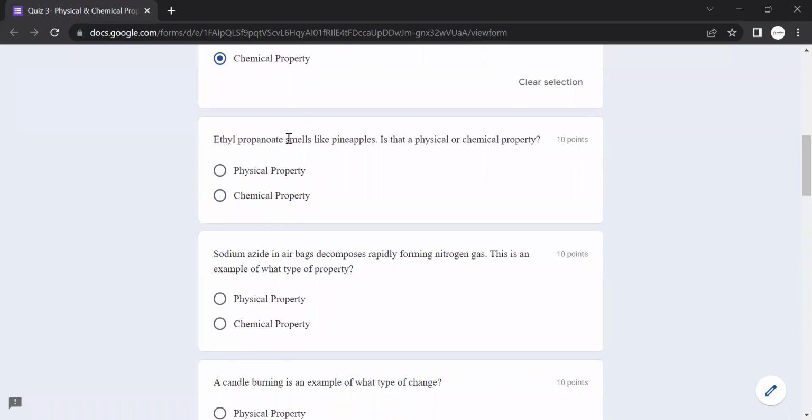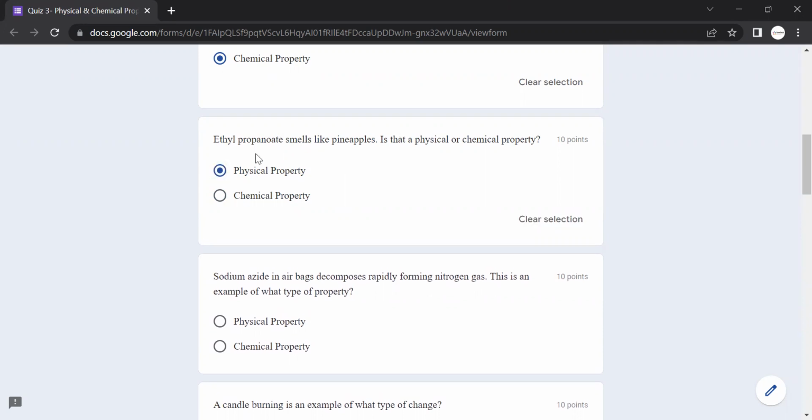Next, ethyl propanoate smells like pineapples. Is that a physical or chemical property? Actually, the main keyword here is smells. It means that any smell, like the smell of any chemical compound, will be its physical property.